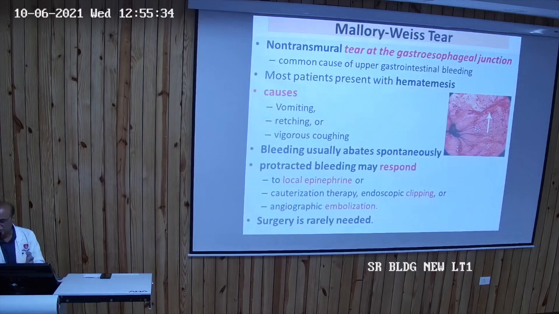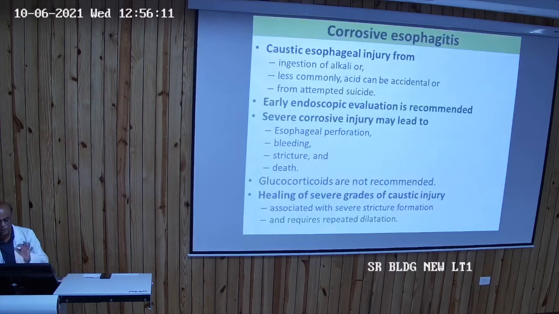Mallory-Weiss tear. Sometimes in a pregnant lady we find a history of retching, and she vomits some amount of blood. We suspect a Mallory-Weiss tear has happened. A tear at the gastroesophageal junction, caused by vomiting and retching. Sometimes vigorous coughing will also do it. Therapy is by endoscopic clipping, and sometimes embolization if it is very severe. Otherwise, local epinephrine therapy is very less commonly employed. Otherwise, symptomatic treatment only. Radiation can also lead to esophagitis.